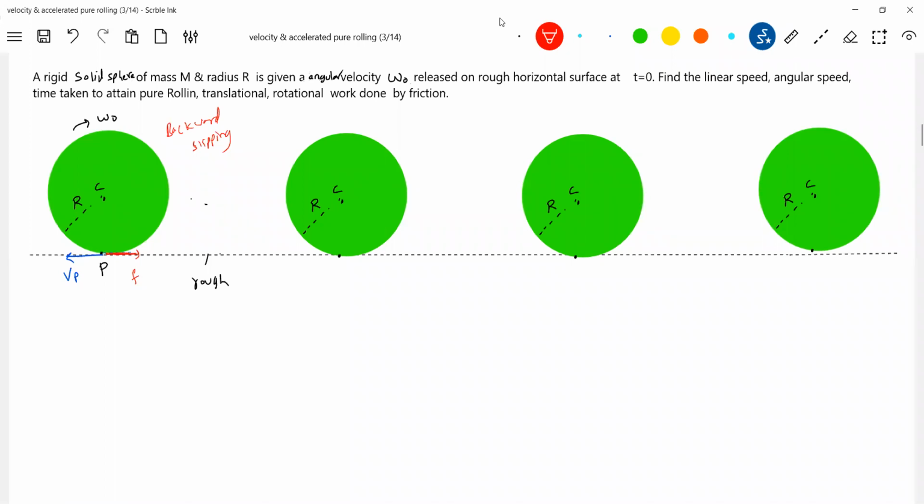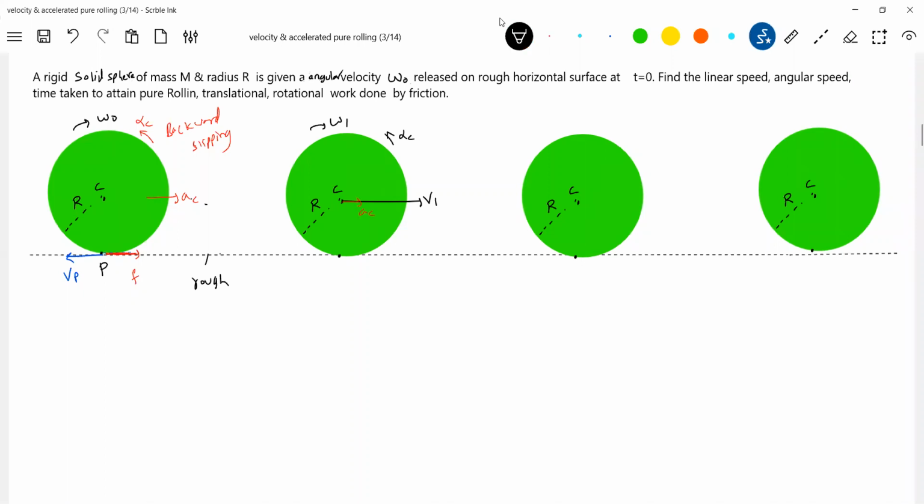This friction, what does it do? It will accelerate the center of mass. At the same time, it will set up a torque, and the torque will be anti-clockwise. Because of this, it will acquire linear velocity, friction will accelerate the center of mass, and the angular velocity decreases.